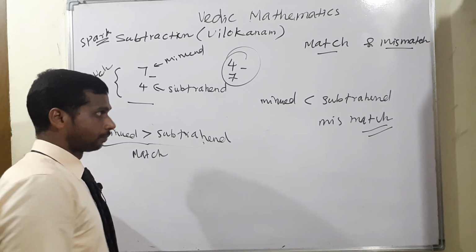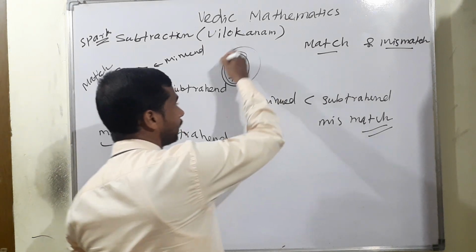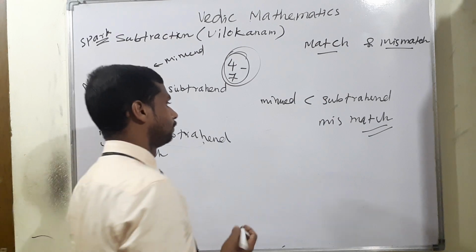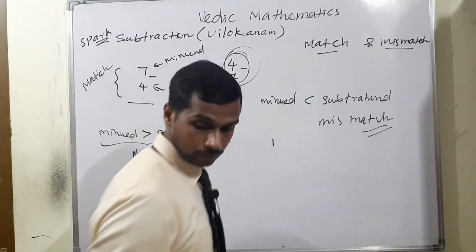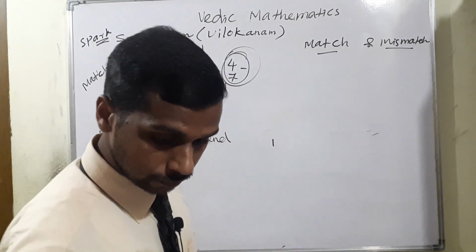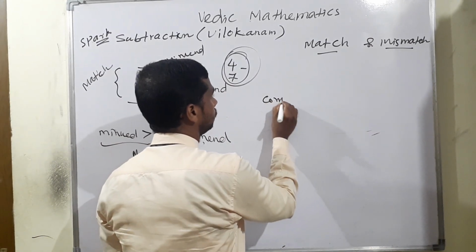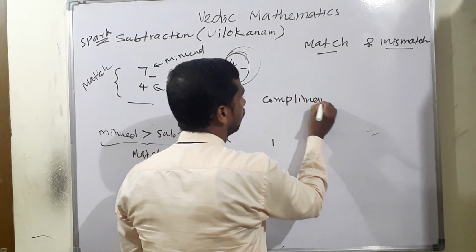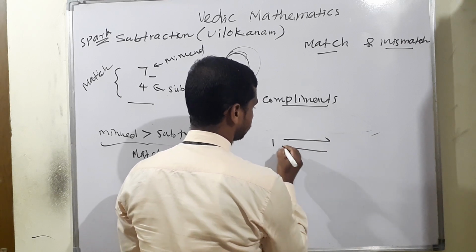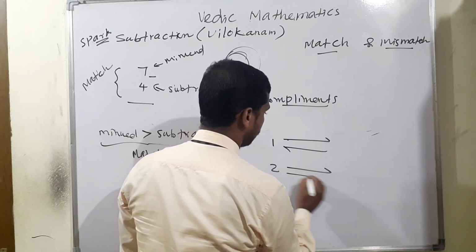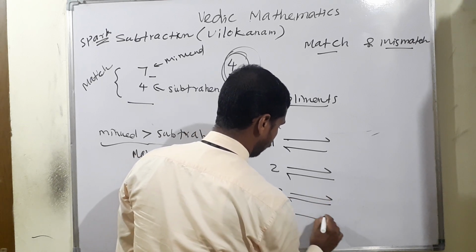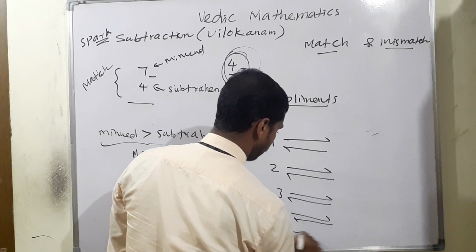Now I hope you understand the difference between match and mismatch. In such mismatch cases, you have to use the complements. Complements of 1, then 2, then 3, then 4, then 5.